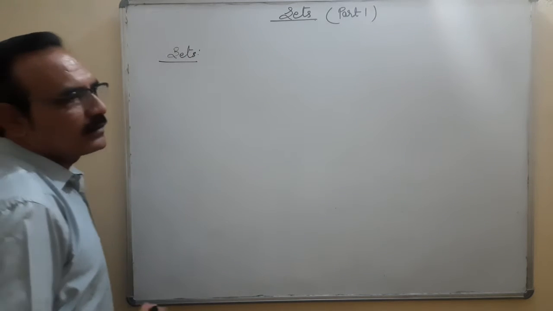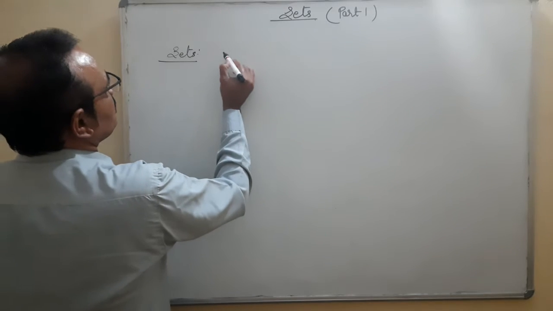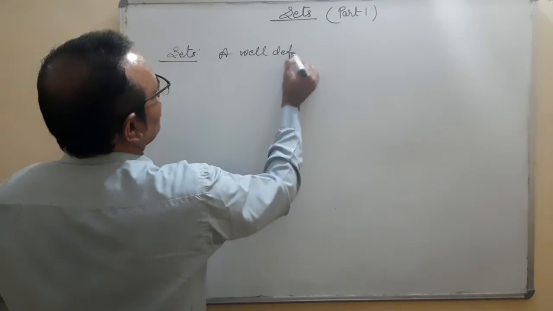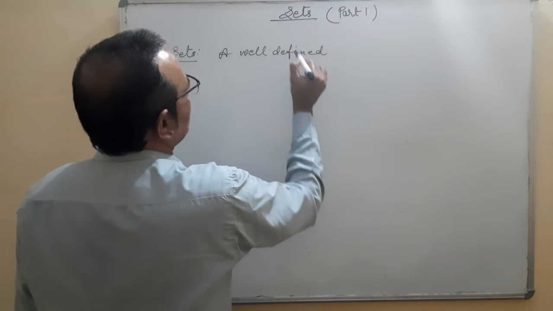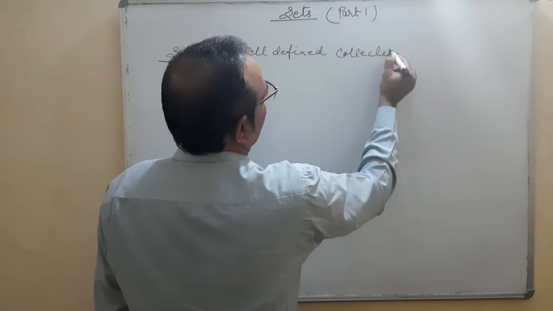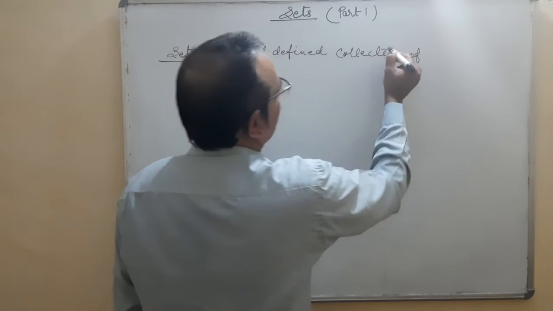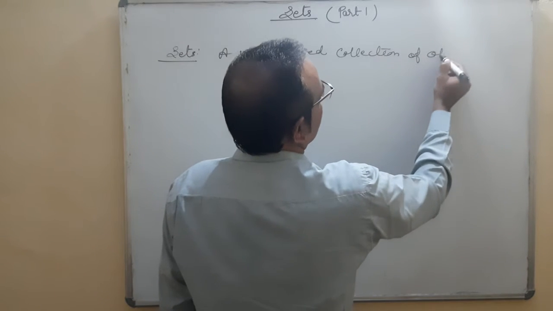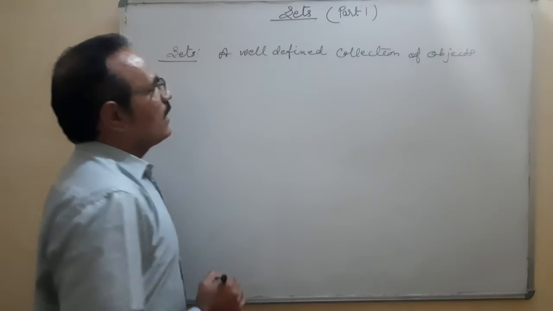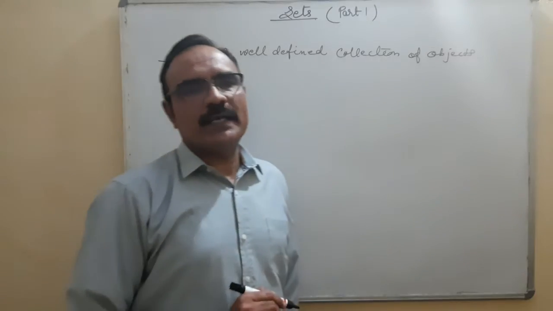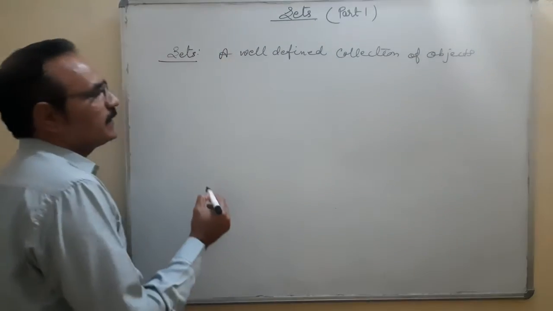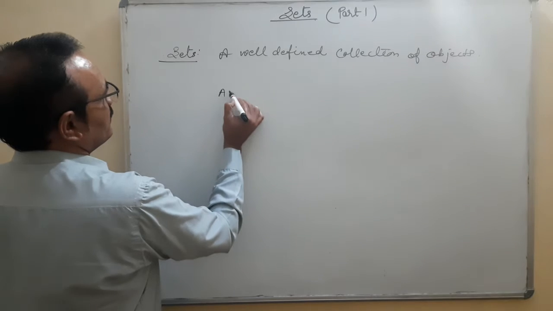Sets. A well-defined collection of objects or things. A well-defined collection of objects or things. We understand it like that. Suppose I am writing here A is equal to